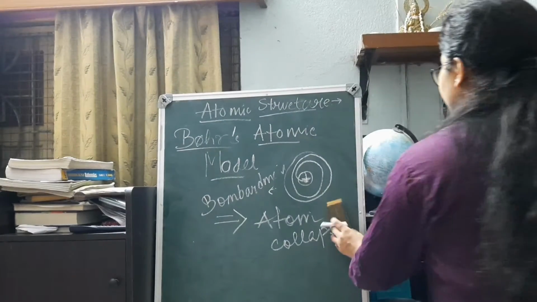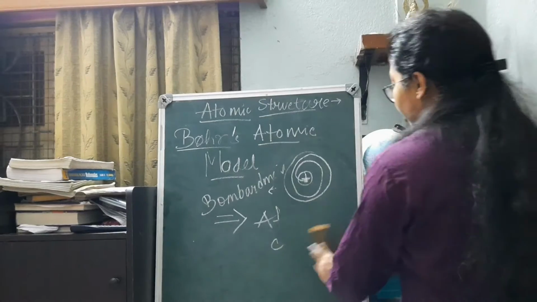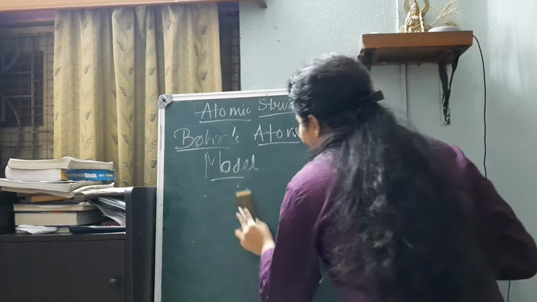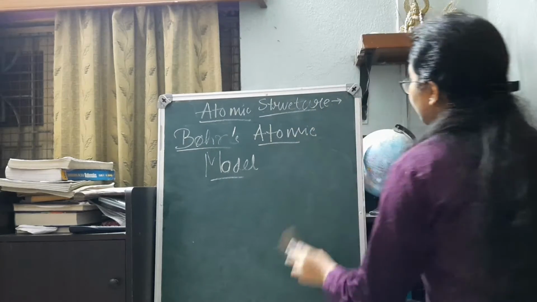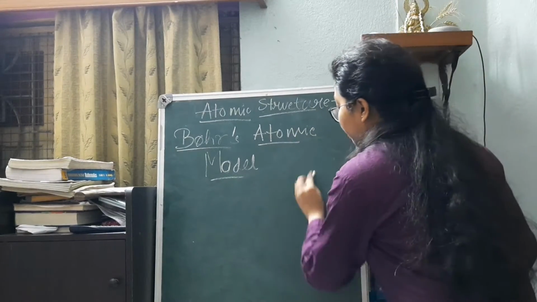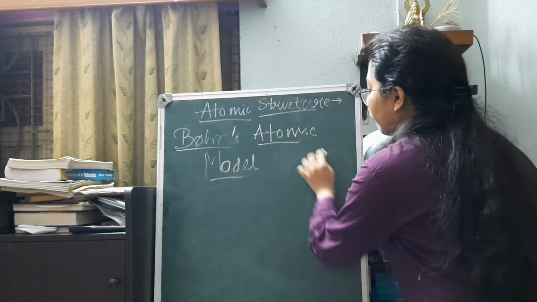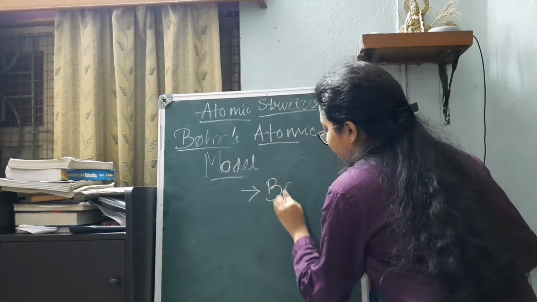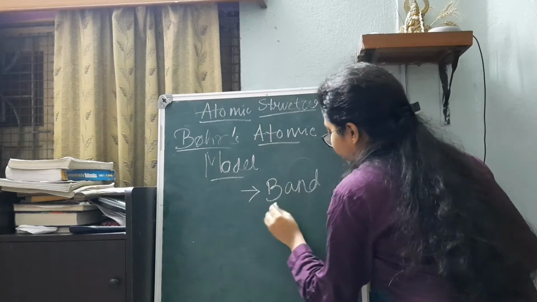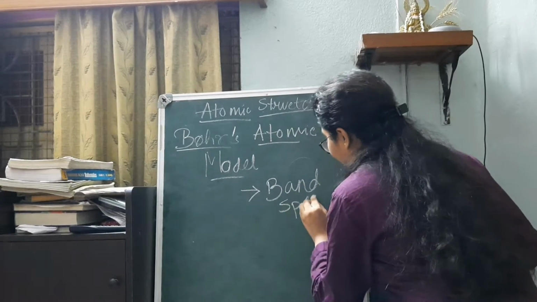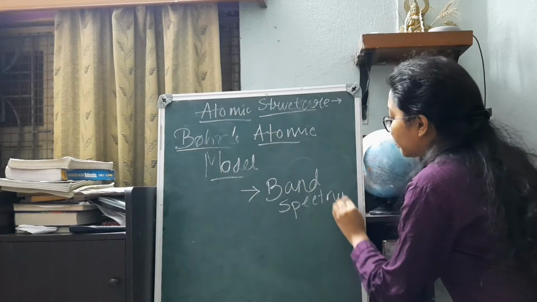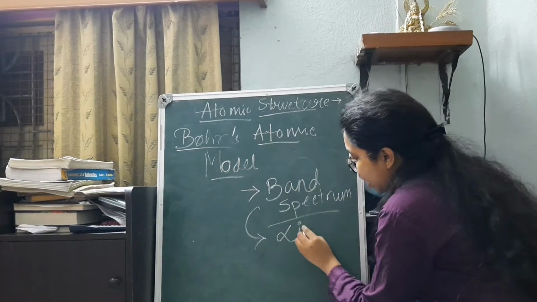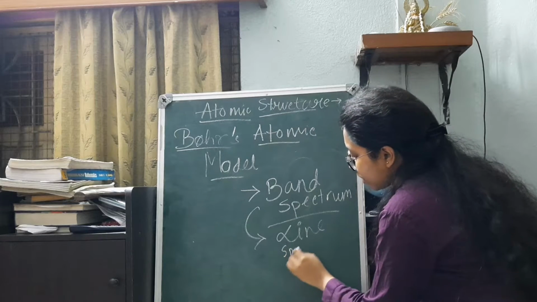Then one more thing, which is just a kind of information, no need to understand this as of now. The second most important drawback was that, according to Rutherford, because the electron was constantly revolving in its orbit, a band spectrum would have been observed. But in reality, Bohr proved that not a band spectrum but a line spectrum is obtained.